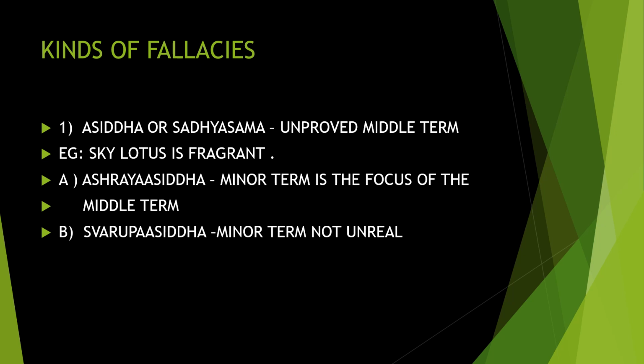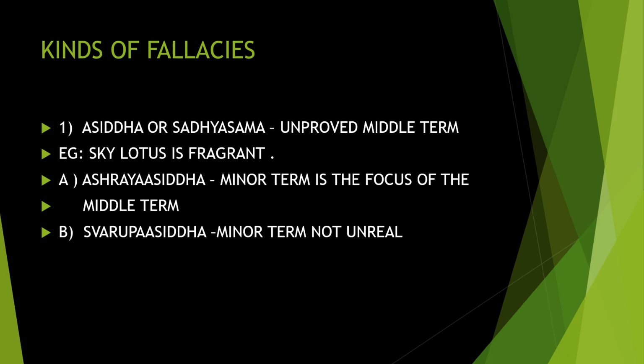Next is Swarupasiddha. Swarupasiddha means the minor term is not real, that is, we are not able to connect real instances to it. Unreal things are coming there, and we cannot find whether it is real or not. We are confused about which is real and which is not.